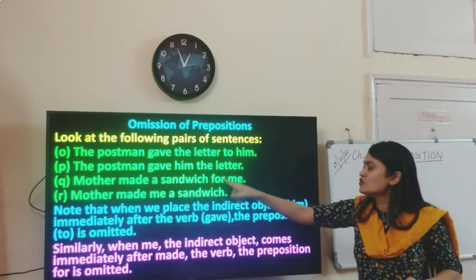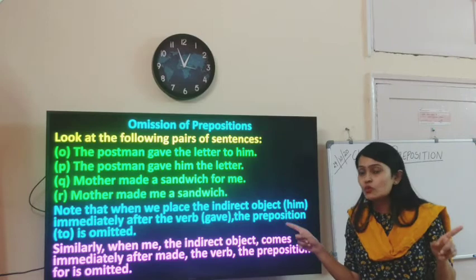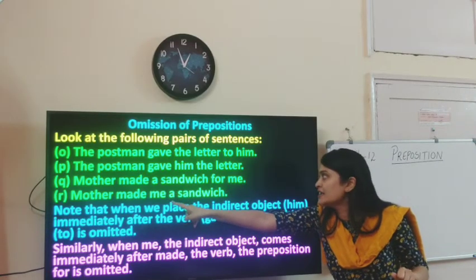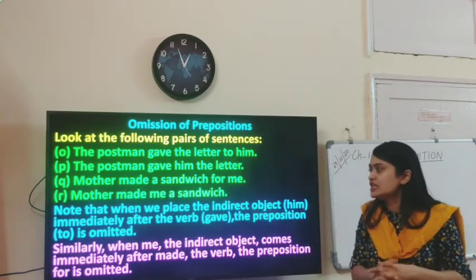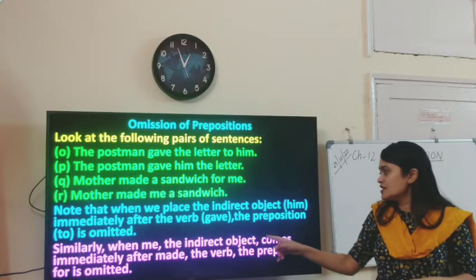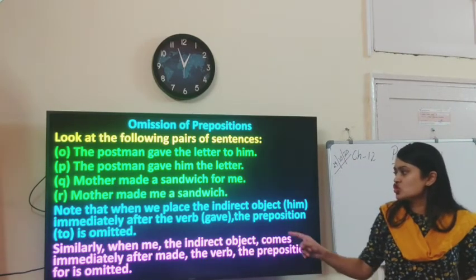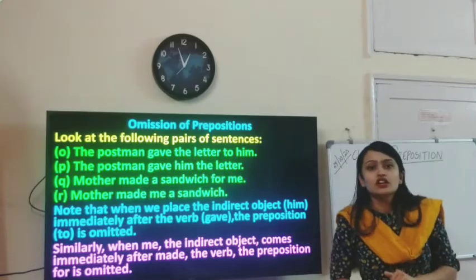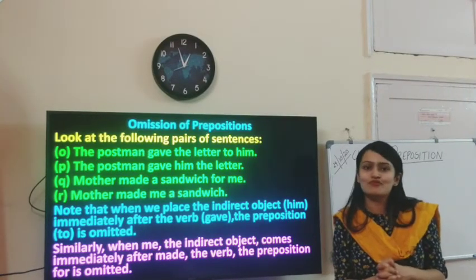Mother made a sandwich for me. For is omitted, gone. When is it omitted? When we take me right next to the verb made. When we take him right next to the verb gave. Okay. Similarly, when me, the indirect object, comes immediately after made, the verb, the preposition for is omitted. Okay. So these were the topics that we require to know before getting a complete idea of prepositions.